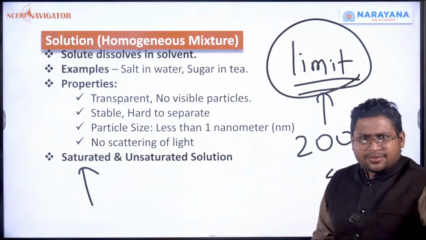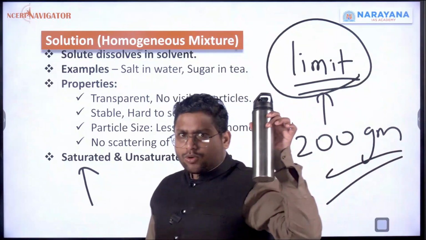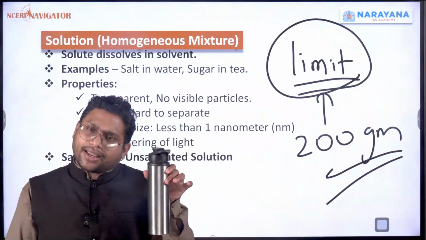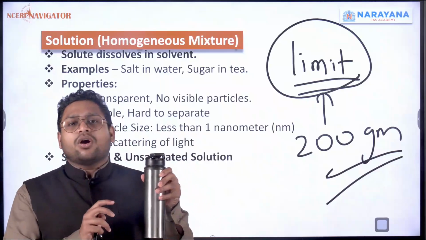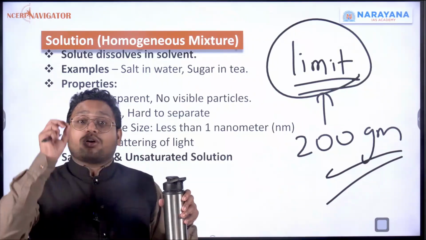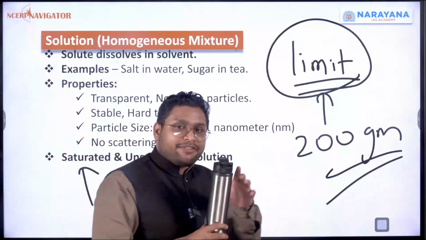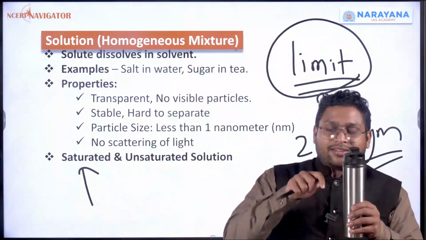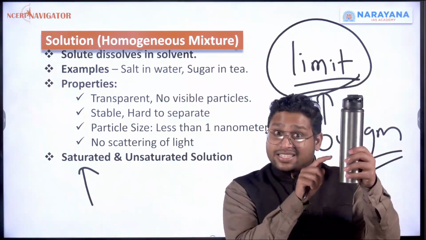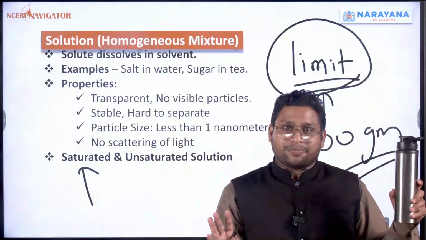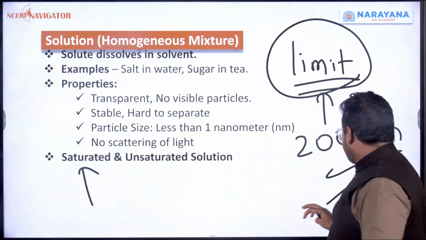So right now this water that I have in this bottle is an unsaturated solution. I can add salt or sugar into it, it will get dissolved for sure. But if it is already saturated, if I add sugar, it will remain over here. I can see the sugar. It will not dissolve. I hope it is clear now.